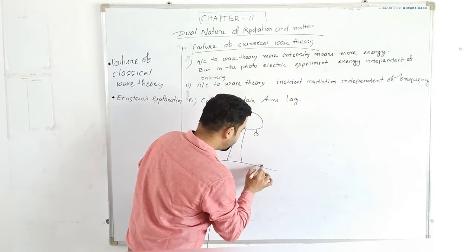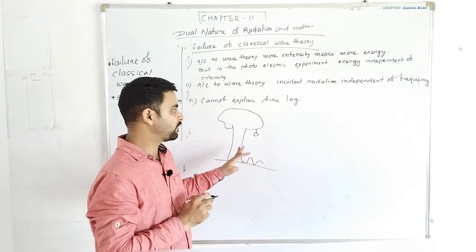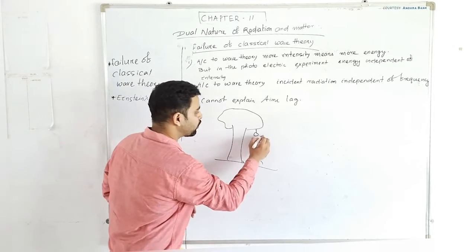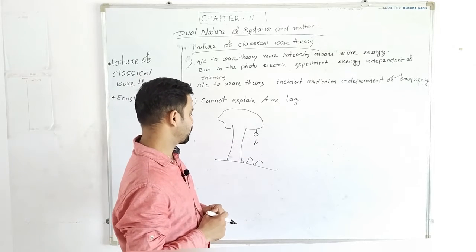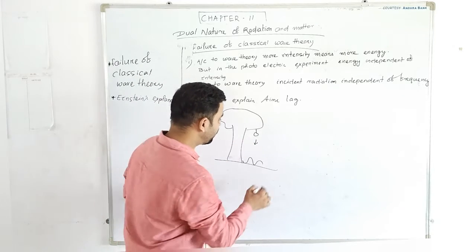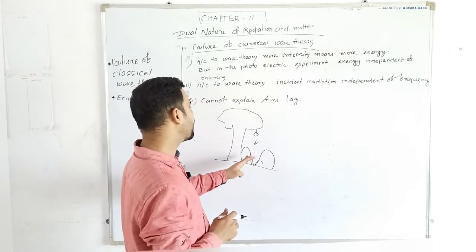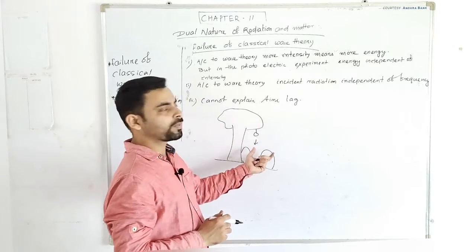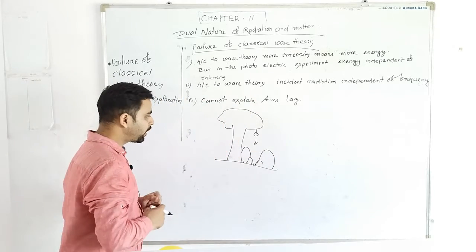If a small wave strikes this tree, there is a possibility that this fruit may not detach from the branch, may not fall from the tree. But if a large wave hits this tree, what will happen? There is more possibility that this fruit will detach and fall from the tree.